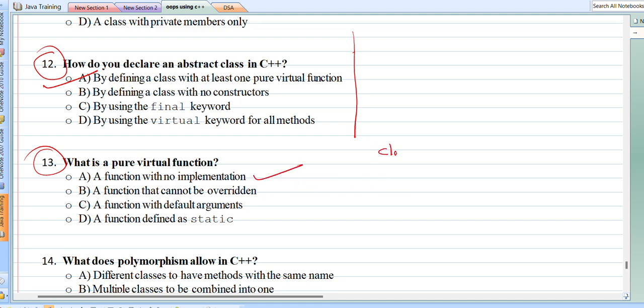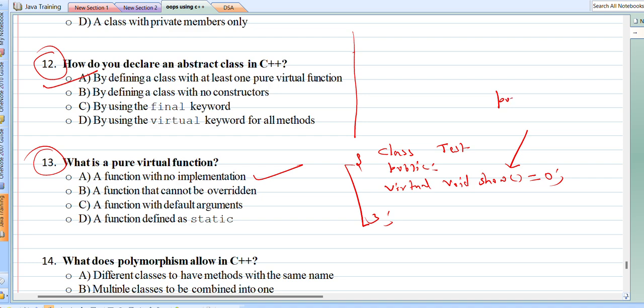Like if I declare a class, say test, and a public function, if I declare a function like this, virtual void show equal to 0, this is known as a pure virtual function. Right? Okay.